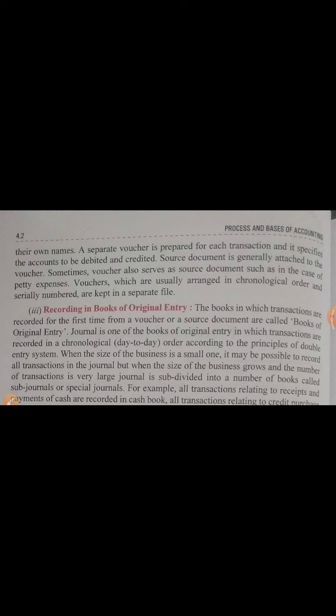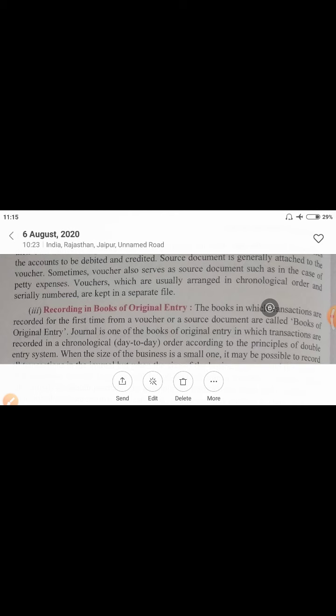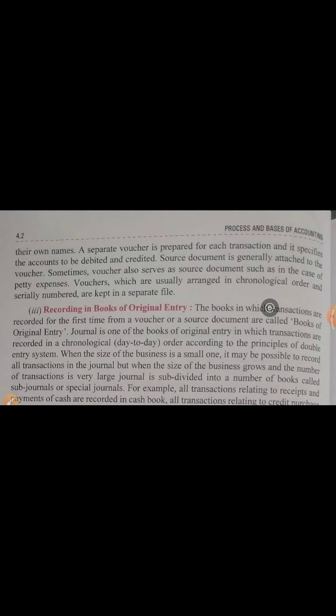Petty expenses, what is the meaning of petty expenses? That are very small expenses. Like suppose you are going to purchase tea, and the tea is only for 10 rupees, 20 rupees, whatever. So these are petty expenses. Or any small expenses of 10, 20, 50, 100 rupees may be included in petty expenses. So in the case of petty expenses, your vouchers can be the same as the source document. Vouchers which are usually arranged in chronological order and serially numbered are kept in a separate file.